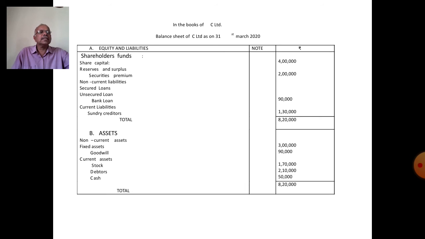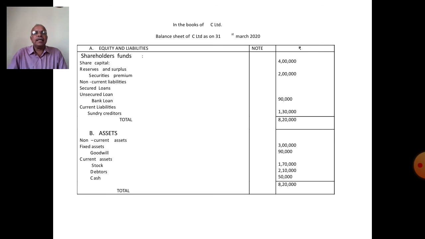This is the reserves and surplus. Next, non-current liabilities nil. Secured loan nil. Unsecured loan under this bank loan 90,000, taken over by the company.